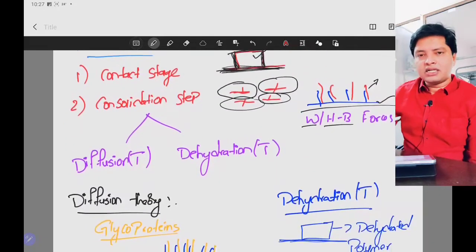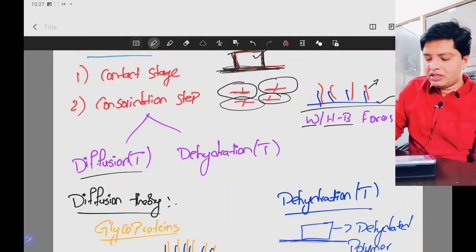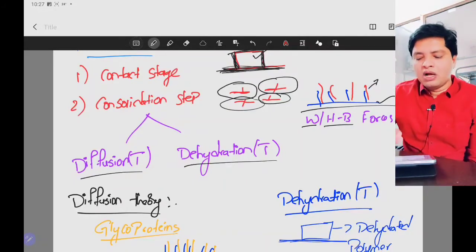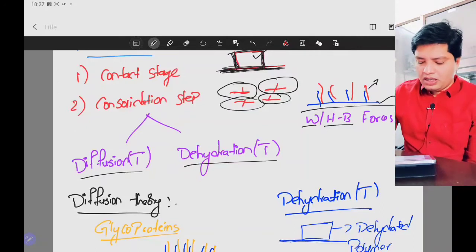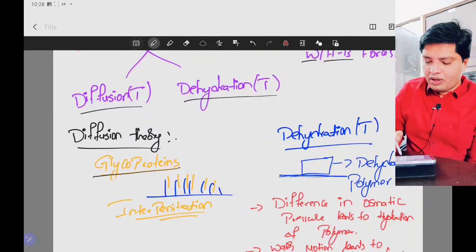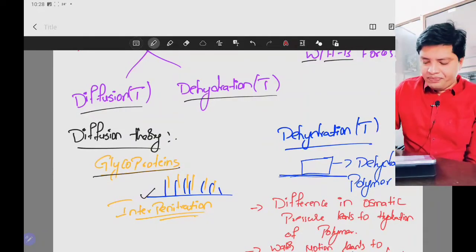This consolidation is explained by two theories: the diffusion theory and the dehydration theory. The diffusion theory says mucin is made up of glycoproteins. The blue is mucin, and the yellow is our polymer.